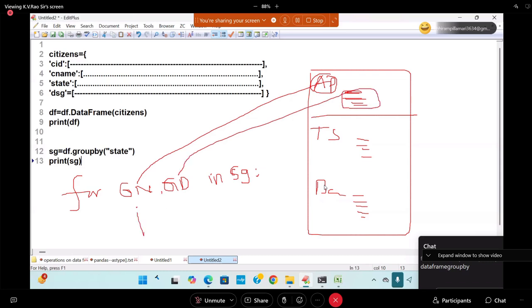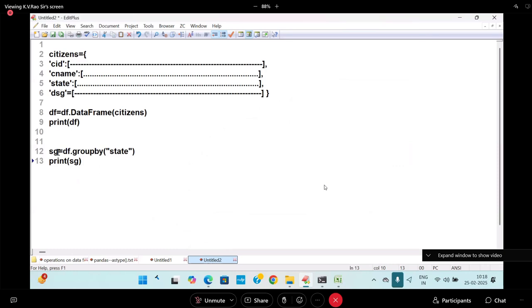I will print group name first, and next I will print GD. This is for the first group, next AP group, next TS group, next Bangalore group. Like that it will come. How many times is it repeated? Three times, because there are three groups. Are you following me? Shall I show you this now? This type is important. What is SG? An object of data frame group by.